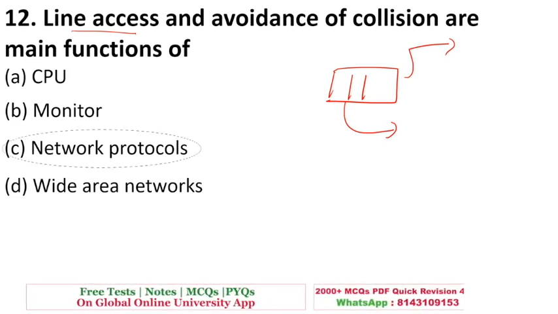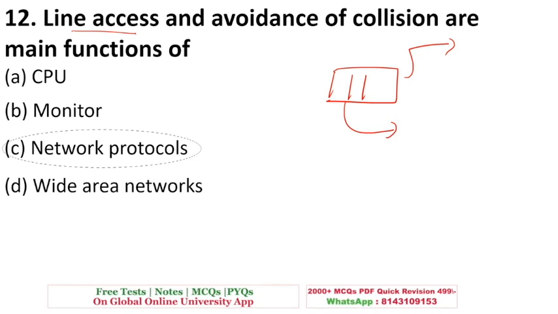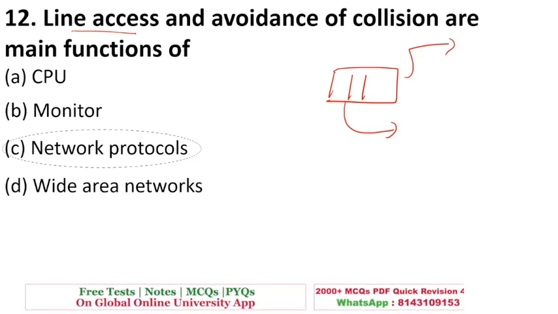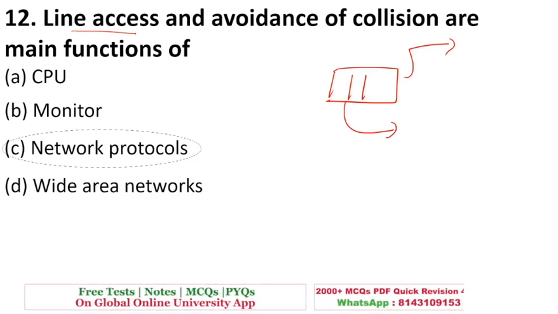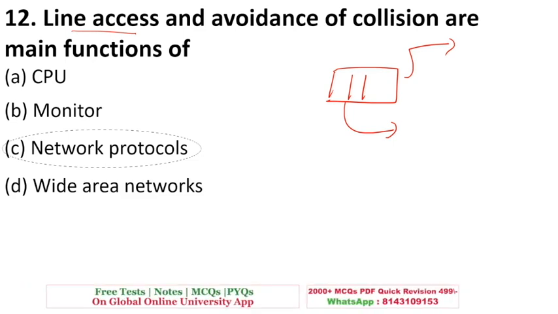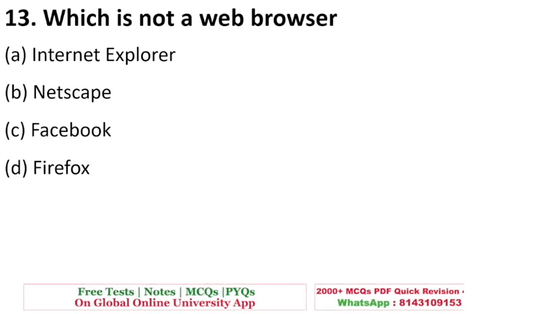So we have numerous network protocols like TCP, IP, UDP. All these are protocols that take care of these tasks: line access and avoidance of collision.